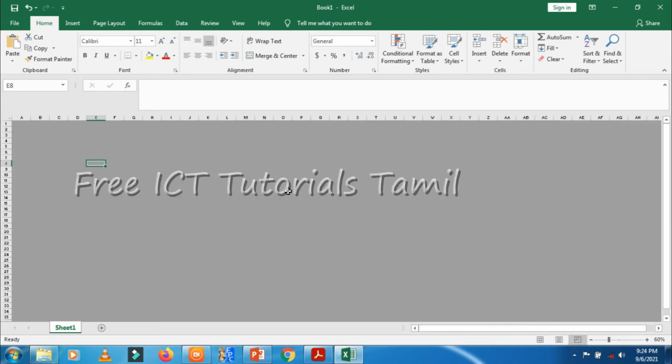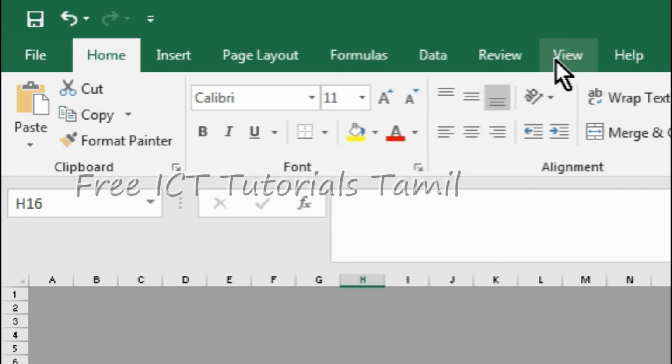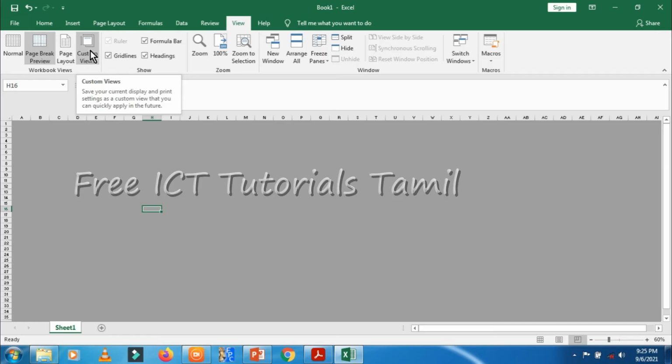Then I will click the third one, page break view. Here also the view changes. You can see the preview. Now it shows another view. You can make different views from the View tab also. Here you can select from here.